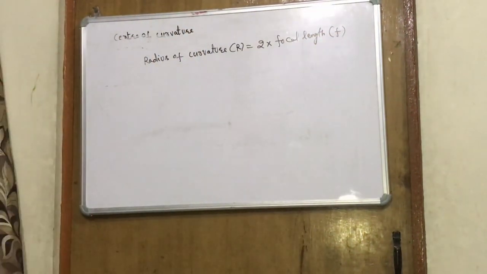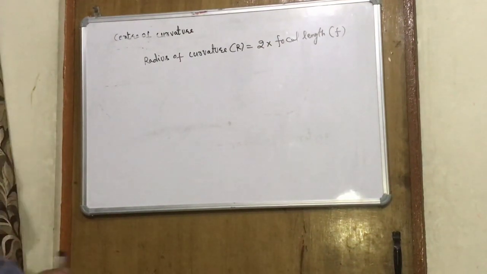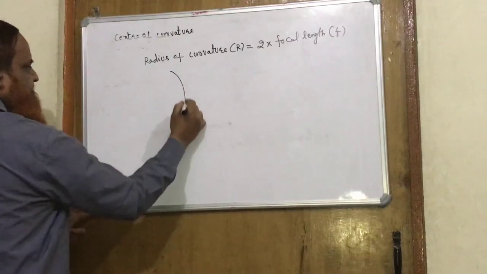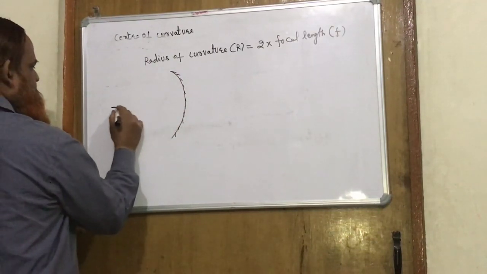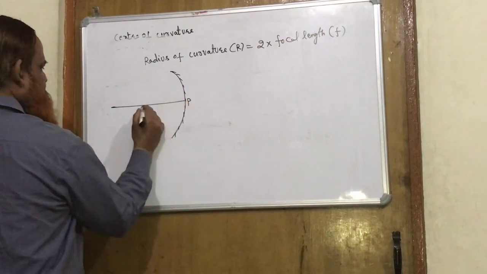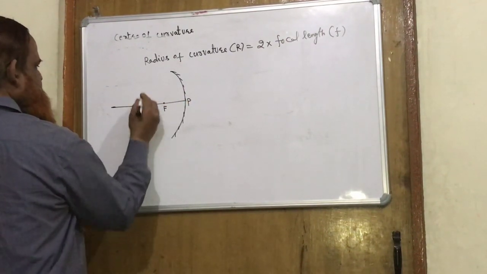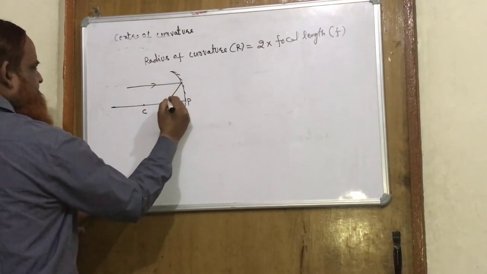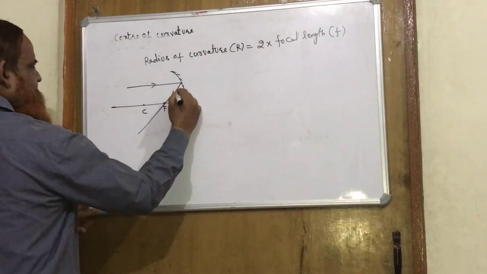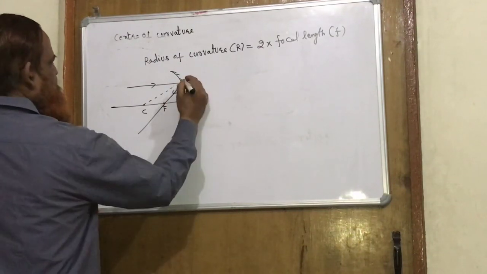So what is focal length? Focal length is the distance between the focus and the pole. I can show you in this diagram. This is the pole, this is the center of curvature, this is the focus. The ray comes parallel. After reflection it will pass through the focus, and this is the center of curvature.